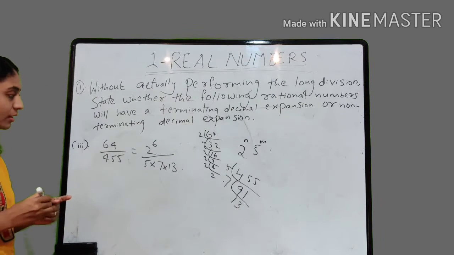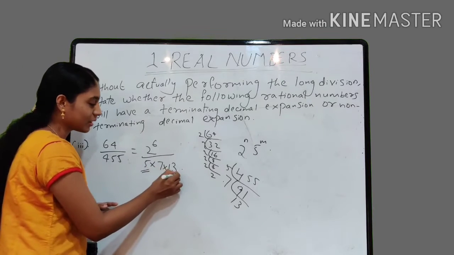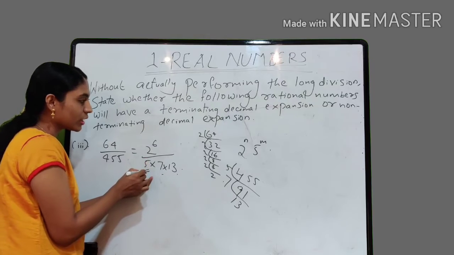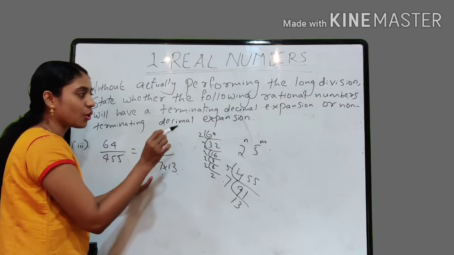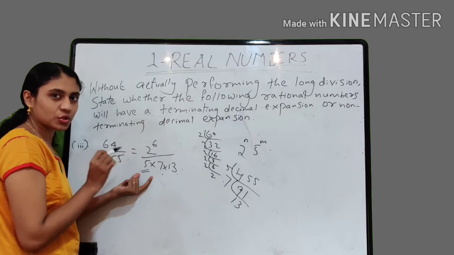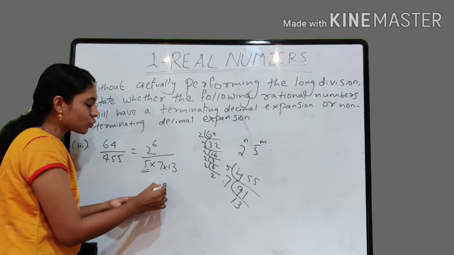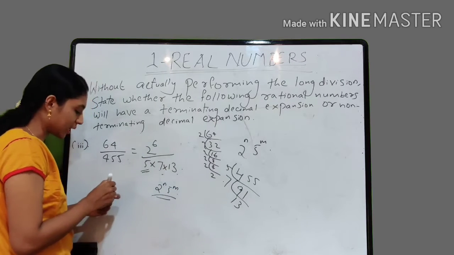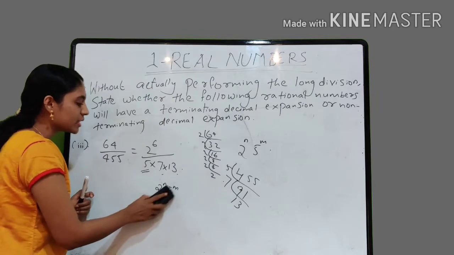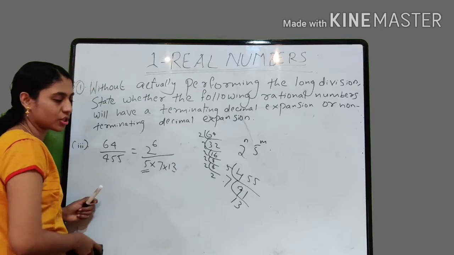Why? Because other than 5 there are two numbers, 7 and 13. Since it does not contain the prime factorization of the form 2 raised to n into 5 raised to m. Understood? The denominator is not of the form 2 raised to n into 5 raised to m because the other two numbers 7 and 13 are there, right? So we can't say that this rational number has a terminating decimal expansion.